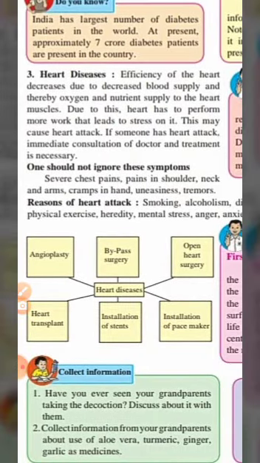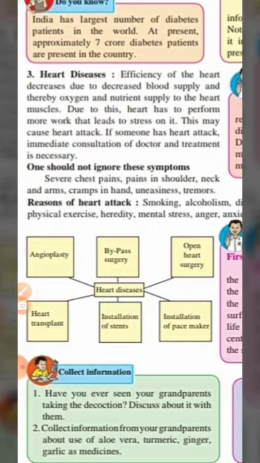The third non-infectious disease is heart disease. Efficiency of the heart decreases due to decreased blood supply and thereby oxygen and nutrient supply to the heart muscles. Due to this, the heart has to perform more work that leads to stress on it. This may cause a heart attack. If someone has a heart attack, immediate consultation of a doctor and treatment is necessary.